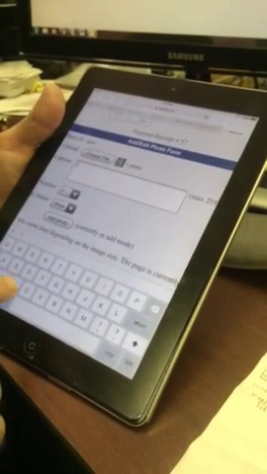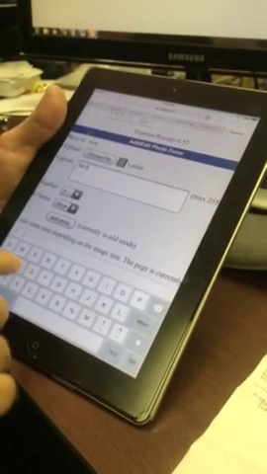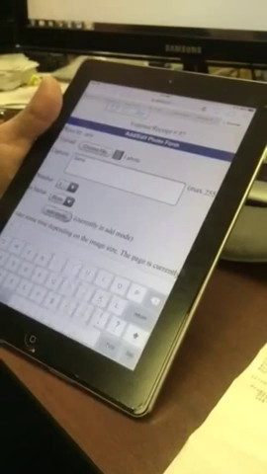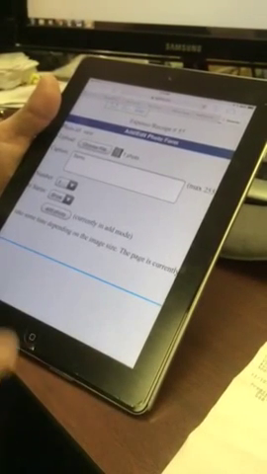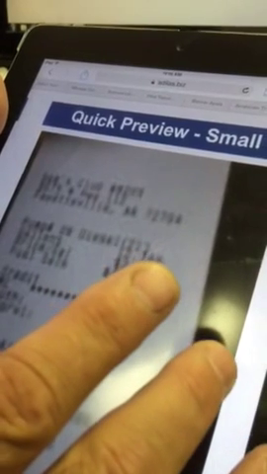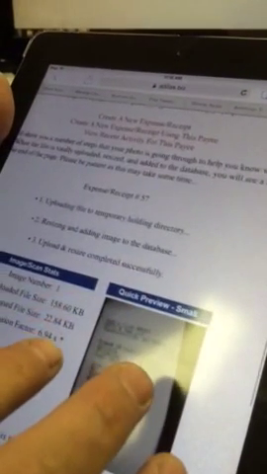And we'll put a note there, and we'll add photo. Now we just added that receipt to that expense receipt. So now that's taken care of.